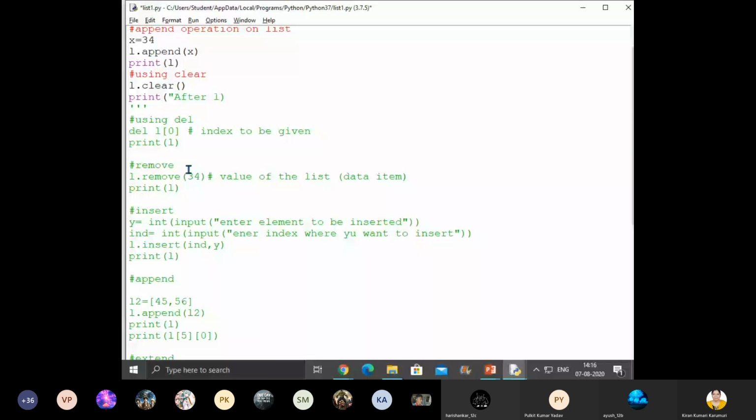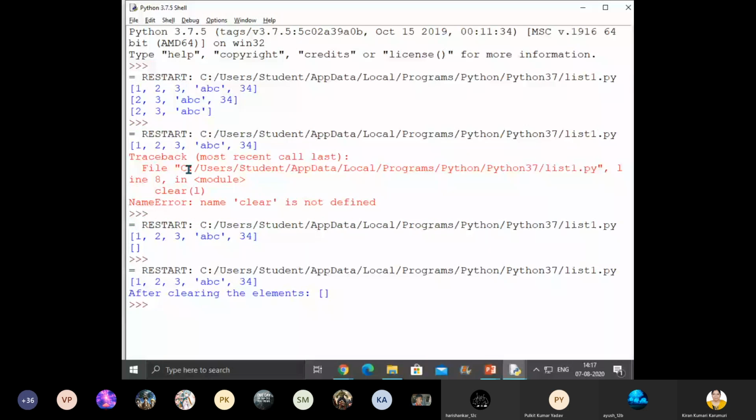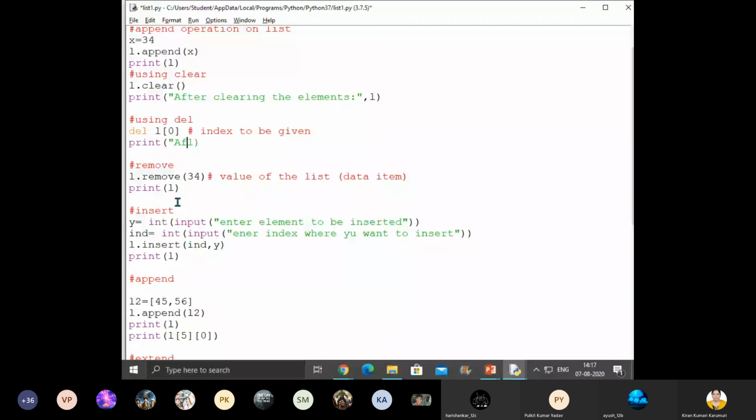But the list structure is still there. Are you following, children? Okay. So now let me show you. See, what happens in delete? Deletion of an element. This is the list after deletion of the item from index 0. Okay, children. And what is happening in removal?